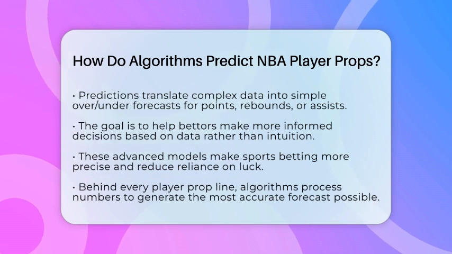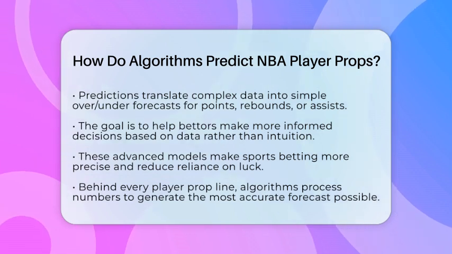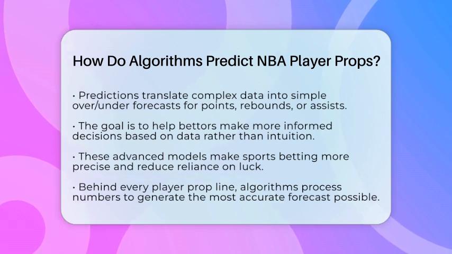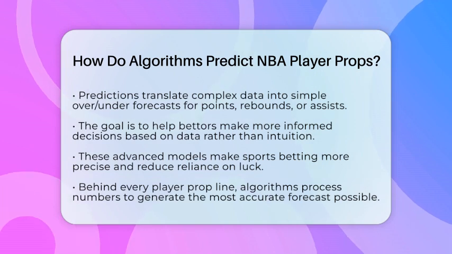So, when you see a player prop line, remember that behind the scenes, algorithms are crunching numbers to give you the best possible forecast of what might happen in the game.